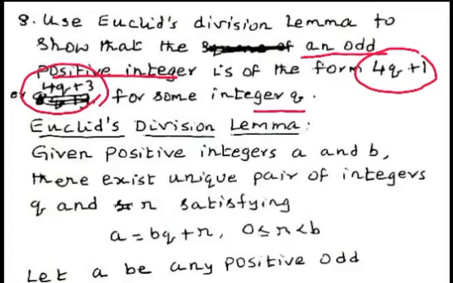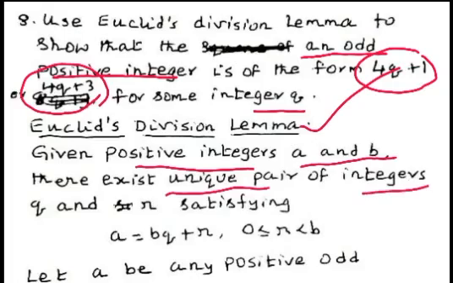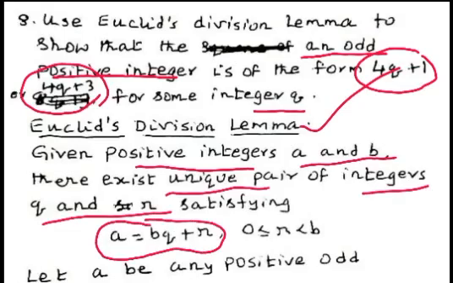Now we write Euclid's division lemma. Given positive integers a and b, there exists a unique pair of integers q and r satisfying the condition a equal to bq plus r and 0 less than or equal to r less than b.